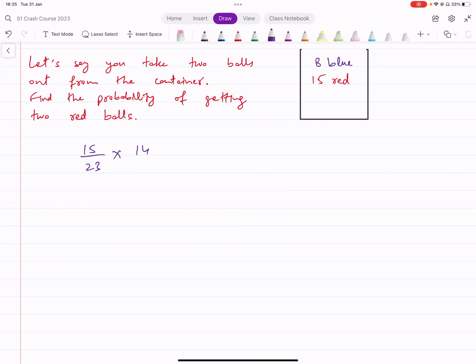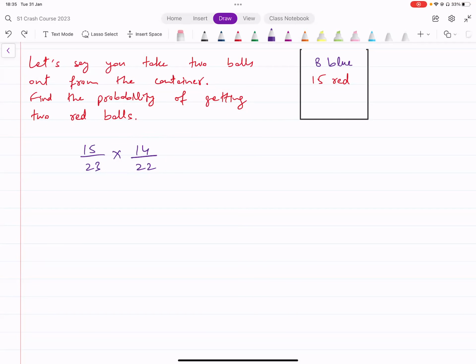That will be reduced to 14 over 22. All right. Because the number of red balls has reduced by 1 and also the total number has reduced by 1. So taking a red ball the second time would be 14 out of 22. The probability for that would be 14 over 22. All right, so this is what you end up getting from this.